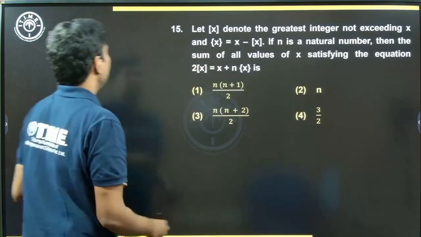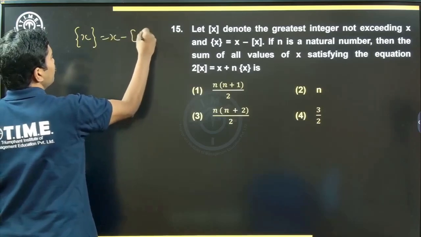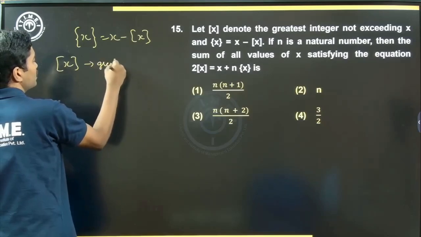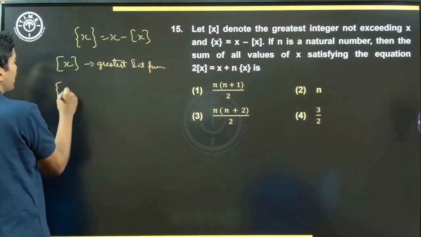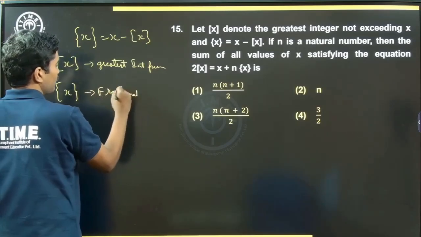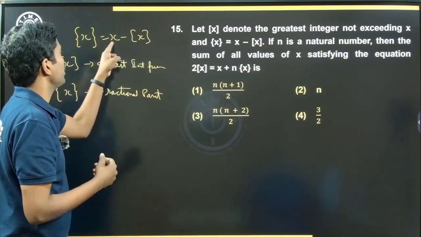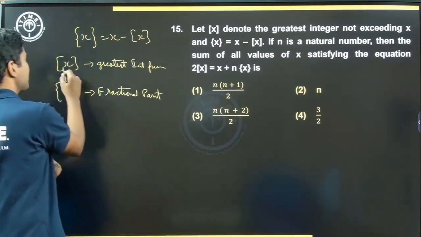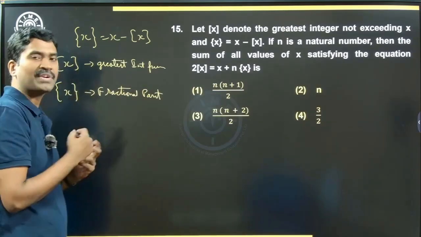And what is this? This is x minus greatest integer function of x. And what about this curly bracket x? This is nothing but the fractional part of x, right? Imagine my number x is 7.8. What is this? 7.8 minus this would be 7. 7.8 minus 7 would be 0.8, correct? So this represents the greatest integer function less than or equal to x,